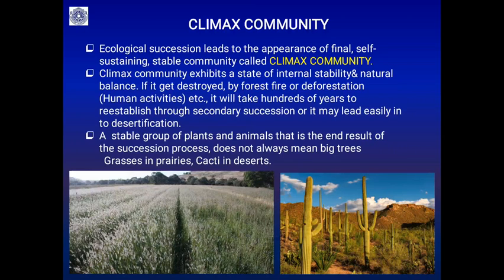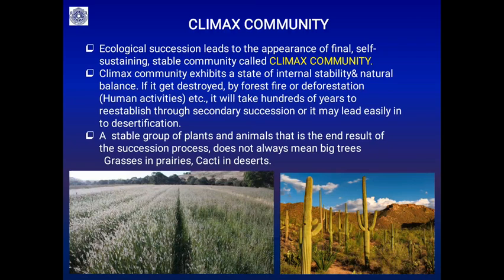If the climate is not supporting, then it will become desert. So it is very important that we preserve all these climax communities, otherwise it is leading to desertification. The stable group of plants and animals that is the end result of the succession process does not always mean big trees. Remember, if the climate is supporting, then it leads to forest trees and big woody trees.